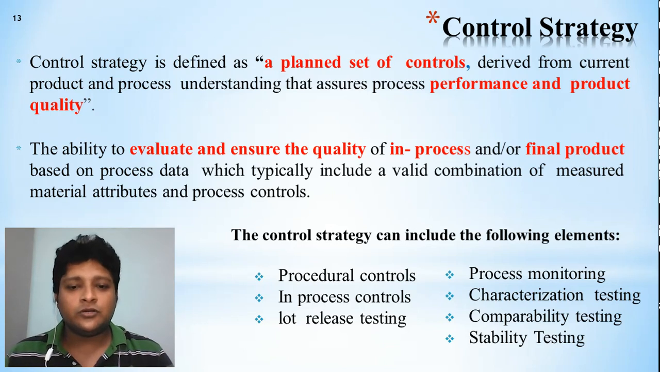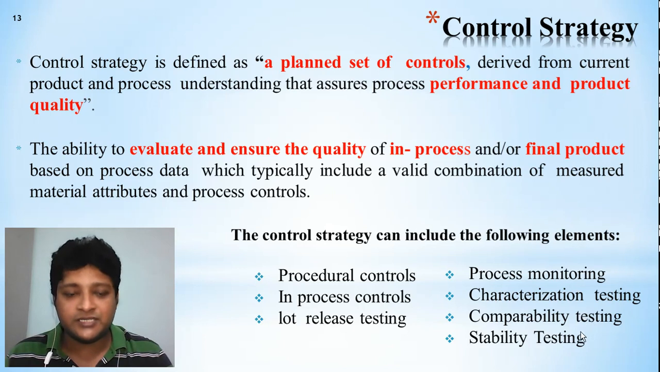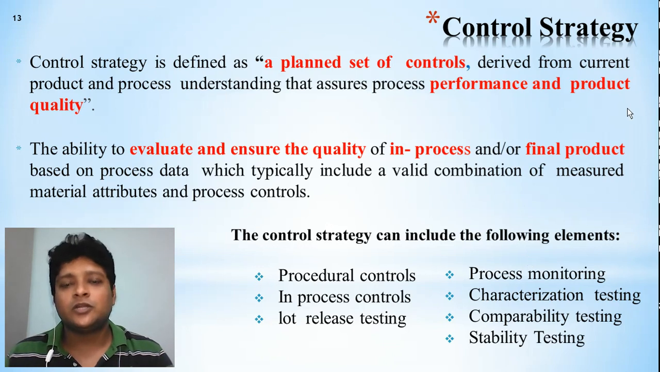Next, control strategy. What is it telling? It can include the following elements. How can we include it? That is procedural control, you have to control the method. In-process control, during the process itself you have to go for evaluation, you have to control. That is lot release testing, process monitoring, characterization testing, compatibility testing, stability testing. All these things are important if you want to have proper control on your method or the process. That is control strategy, which is important if you want to maintain the quality throughout the process.